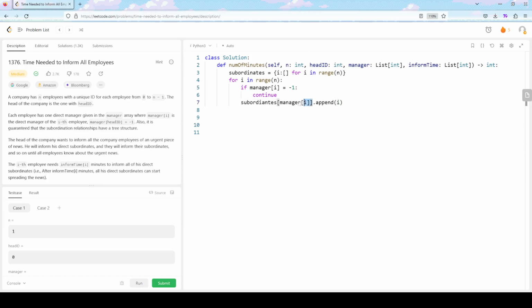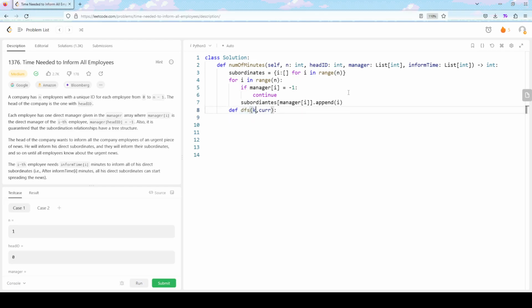For the head manager, this doesn't make any sense, because there is no manager with the ID -1, because no one has this manager guy as its subordinate. So that's why we have to skip it. Hope that makes sense.